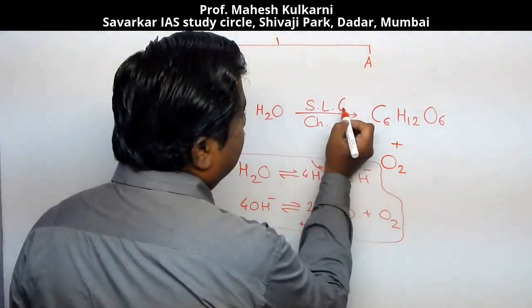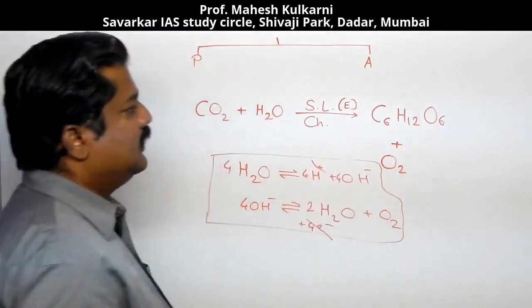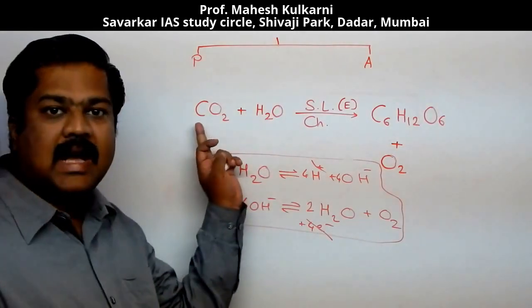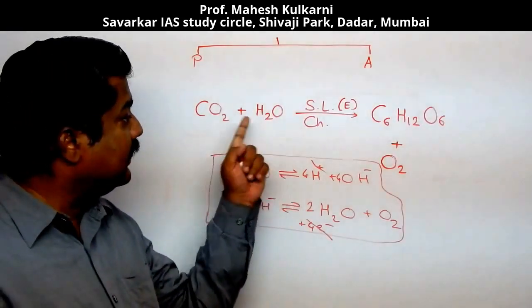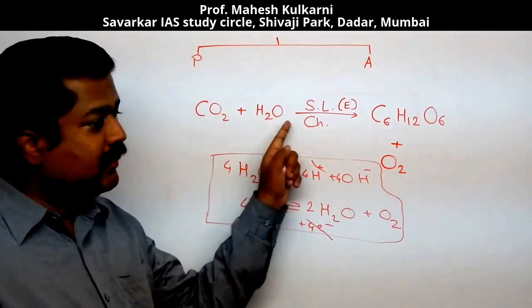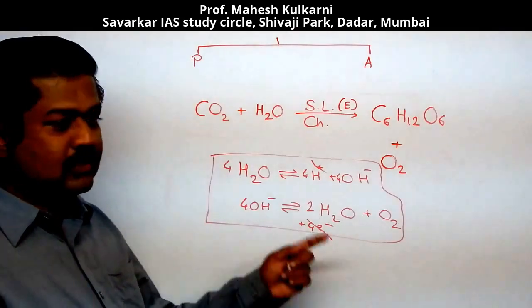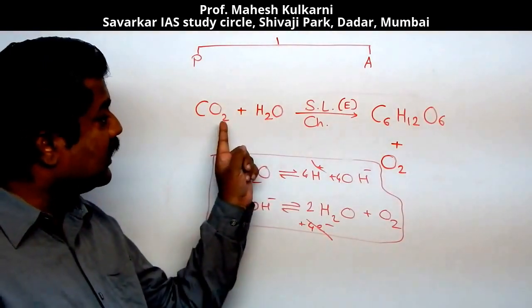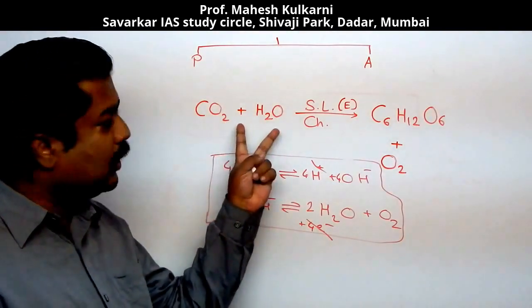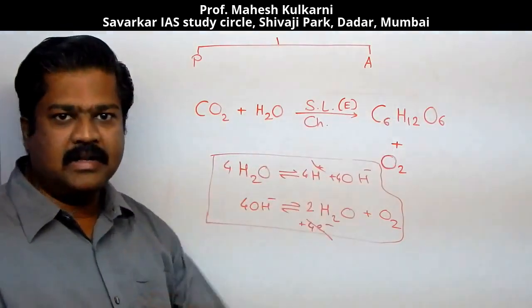Now sunlight we have to consider as energy. So these two molecules have comparatively less energy, whereas this molecule we are calling an energy rich molecule. So here we are having a transformation of molecules from less energy to higher energy.